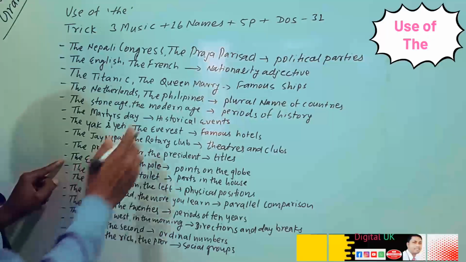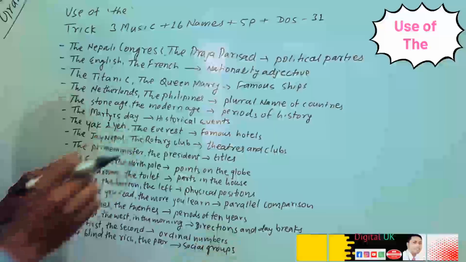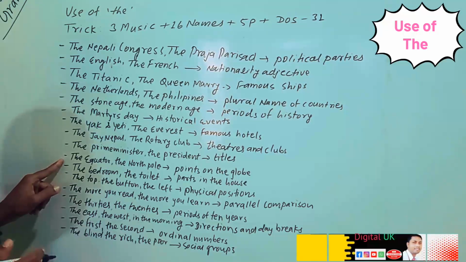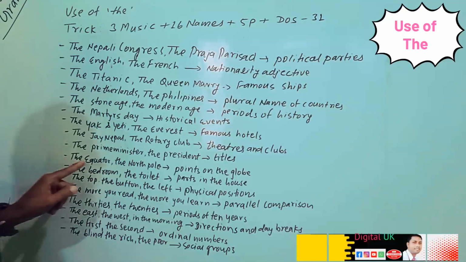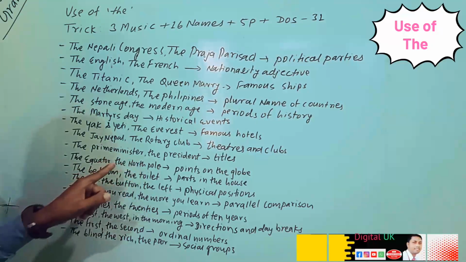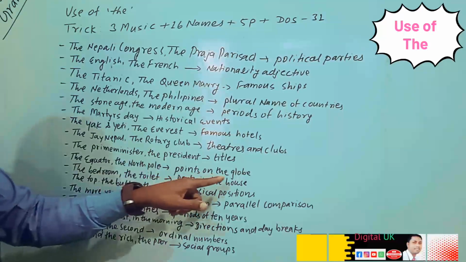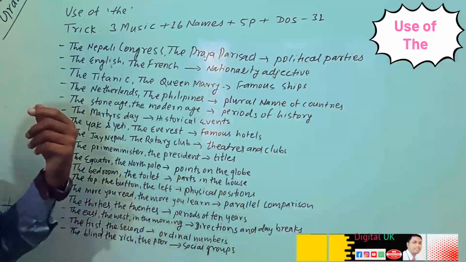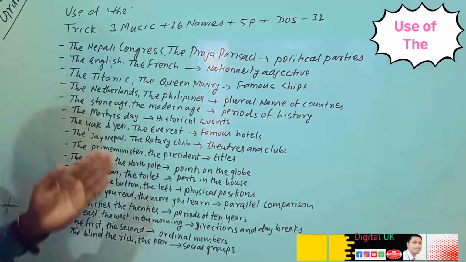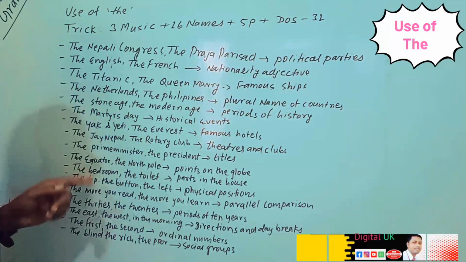After that, here comes 5P. So what does 5P indicate? Just try to understand with examples as well as the rules. The equator, the North Pole. These are points on the globe. So before the name of points of the globe, we can use the.